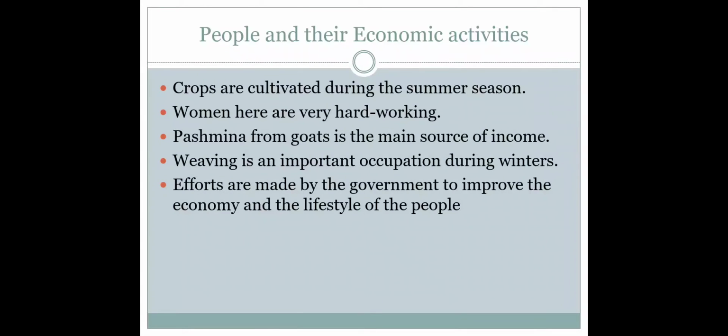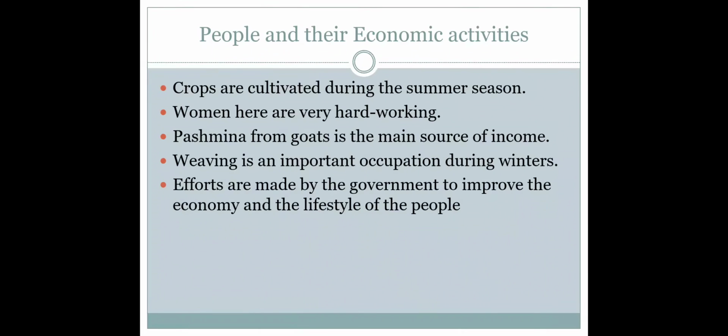Many efforts are made by the government to improve the economy and the lifestyle of the people. For example, they have introduced and developed irrigation facilities. Then they are planting traditional trees to meet the demand of fuel wood that is used for cooking basically. Then development of the tourism industry, since it is one of the most important tourist spots. Improvement of transportation and communication facilities. So these are some different initiatives made by the government.